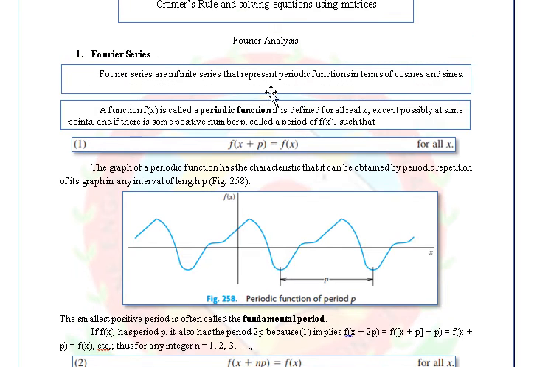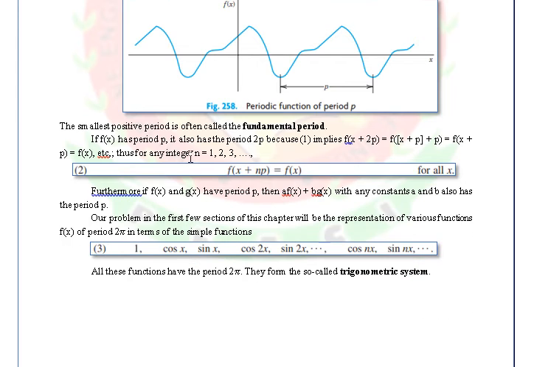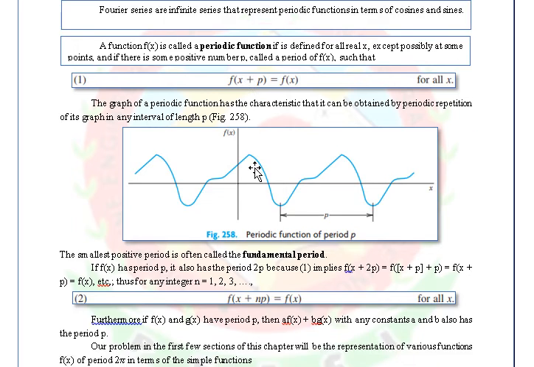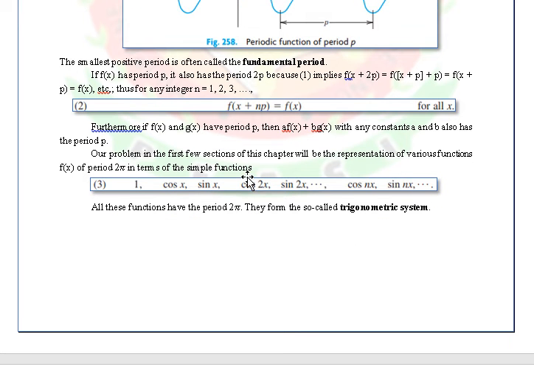So in short, for us to be able to apply a Fourier analysis, to take the representation of that function into a Fourier series, we first make sure that the function is a periodic function. So this is the test or equation that we should satisfy in order for us to conclude that the function we are dealing with is also a periodic function.